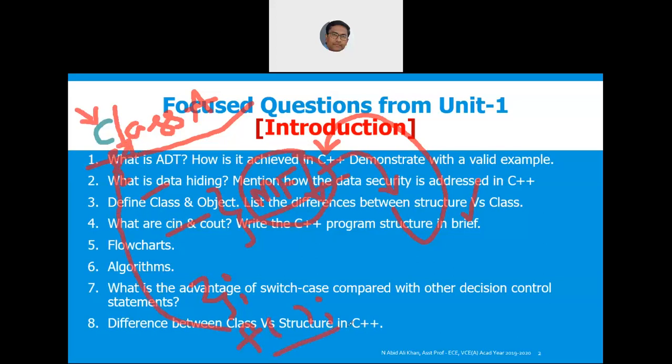Now there exist some fundamental questions. The first question is, are you clear about the member function versus the general function? Let me again repeat.